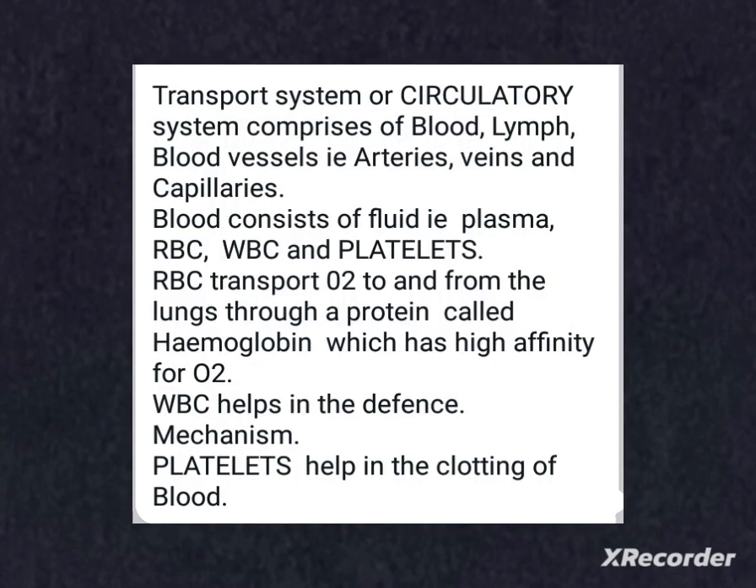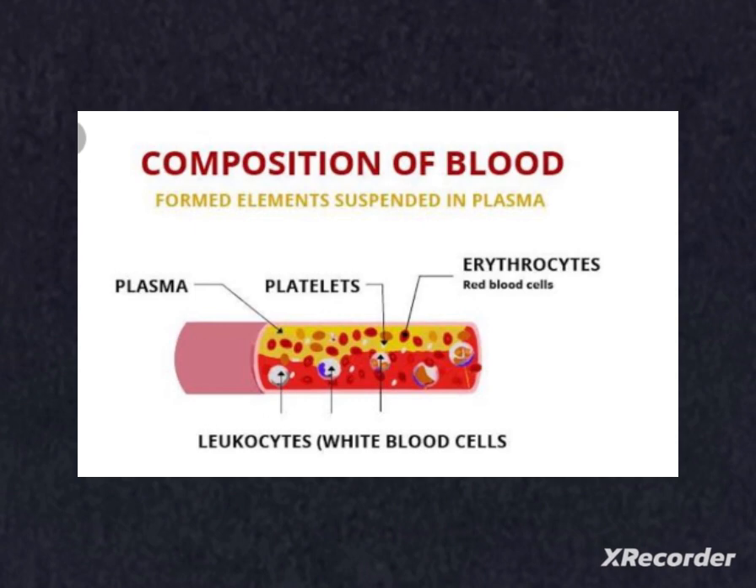The transport system is also known as the circulatory system, which comprises the group of organs, tissues and cells that help to transport nutrients, gases, hormones and waste products throughout the body. The main components of the circulatory system are the circulatory medium, that is blood and lymph, and blood vessels, that is arteries, veins and capillaries. The main components of the blood are plasma, red blood corpuscles or red blood cells or RBC, white blood cells or WBC, and platelets.